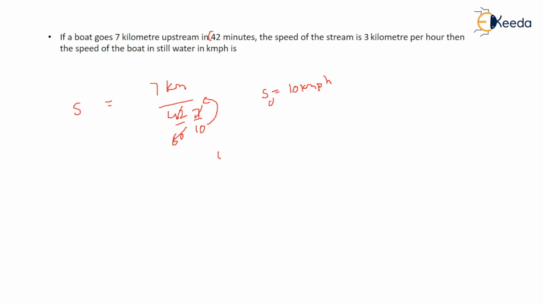In upstream, you have the formula speed of boat or man minus speed of water. You know the speed of water, it is 3 km per hour. You have to calculate the speed of boat, and it is given that it is upstream. So 10 km it is, you know. So this goes to this side. So speed of boat is 13 km per hour. Right answer. Okay, fine. Next question.